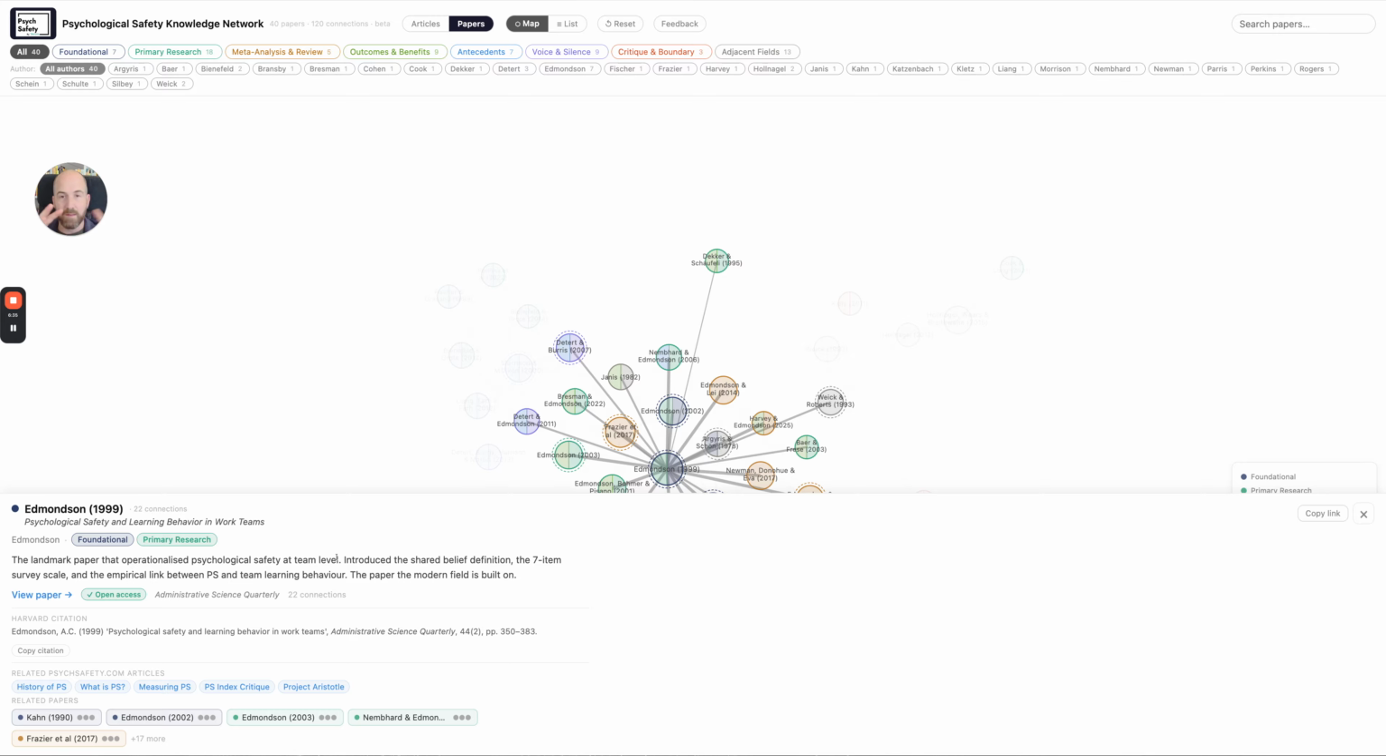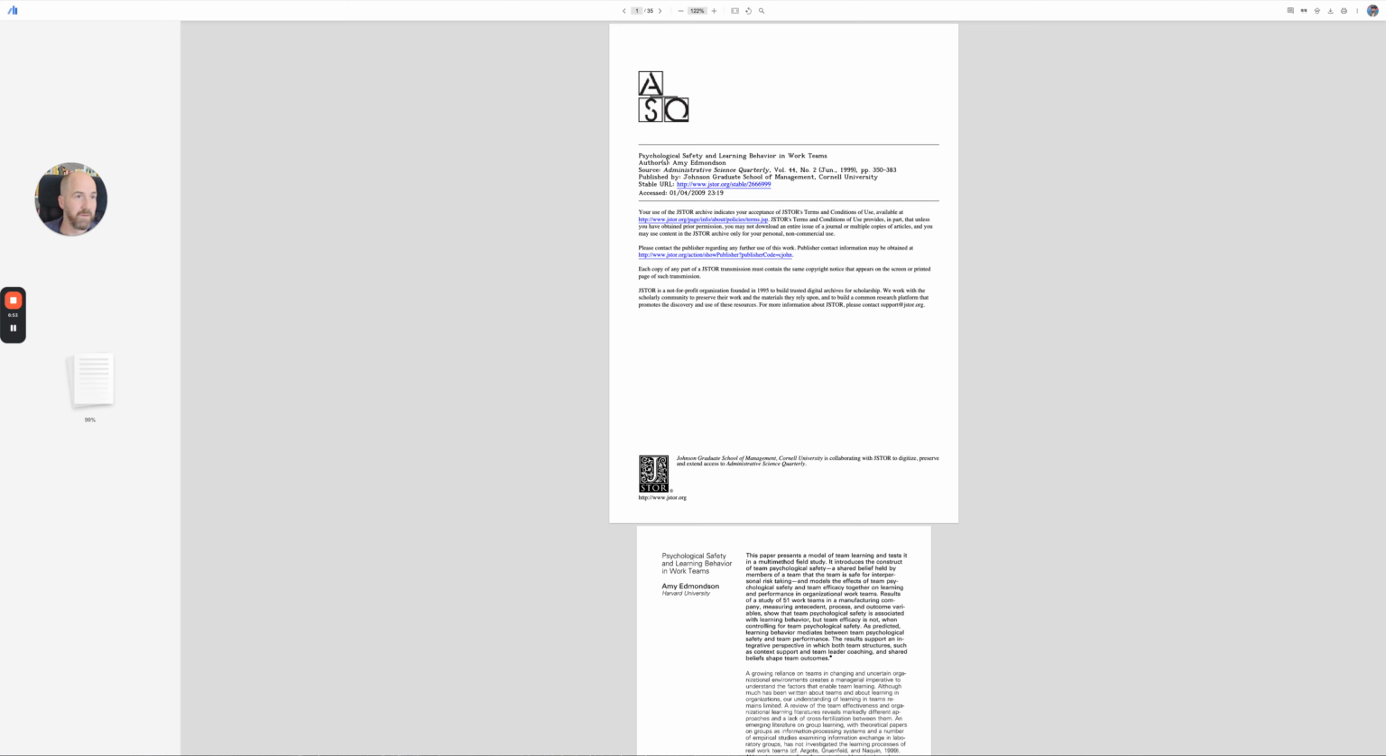This map has the same functionality as the other one. It connects to relevant papers, both conceptually and by author, how they're connected. You can see in this pop-up on screen, you can click on the link and actually read the paper itself. There you go.